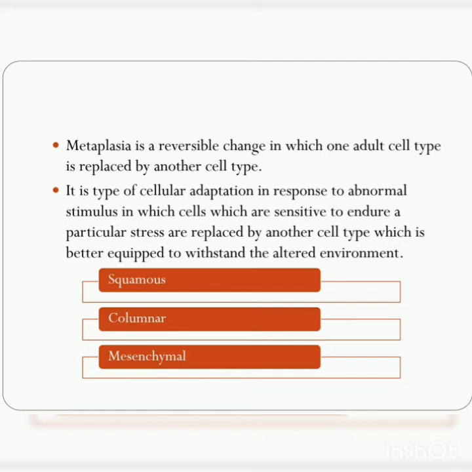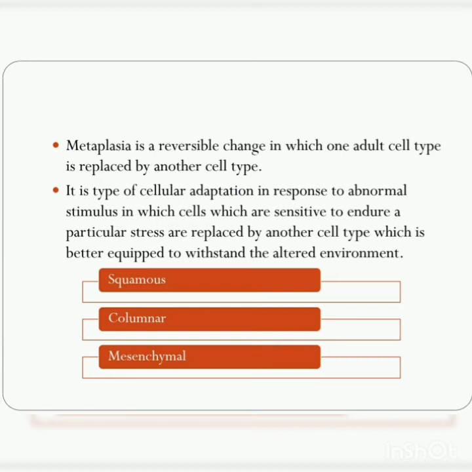Squamous is the most commonly observed form of metaplasia, in which the columnar epithelium is replaced by squamous epithelium. This is observed in the respiratory tract of chain smokers, where chronic irritation from cigarette smoke leads to the replacement of the ciliated columnar epithelium by stratified squamous epithelium.